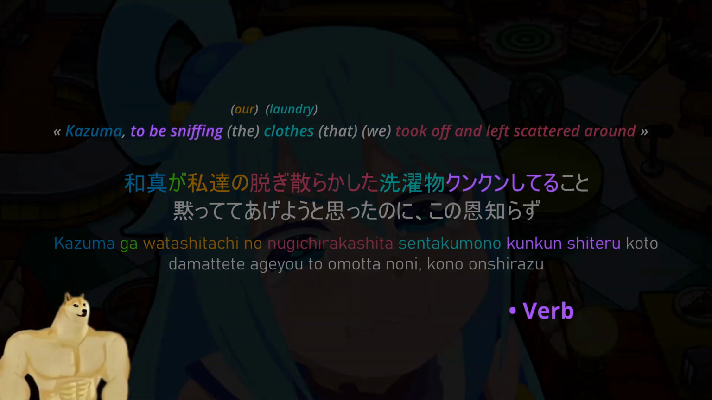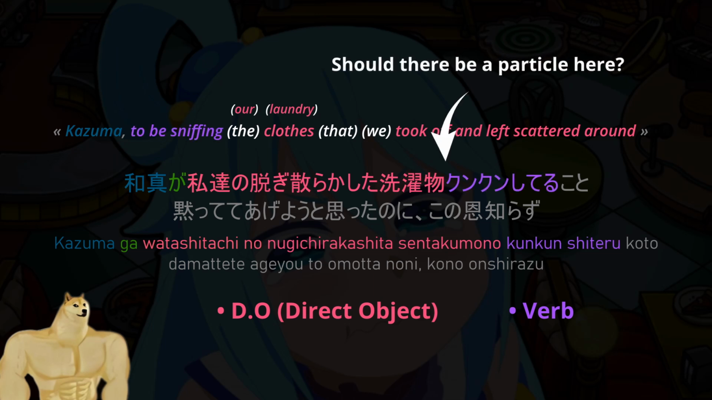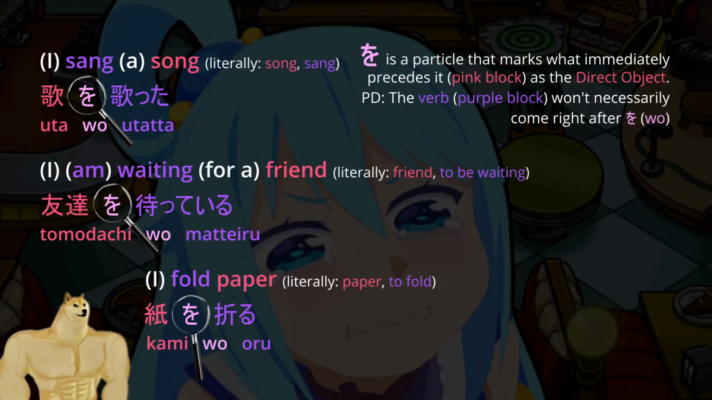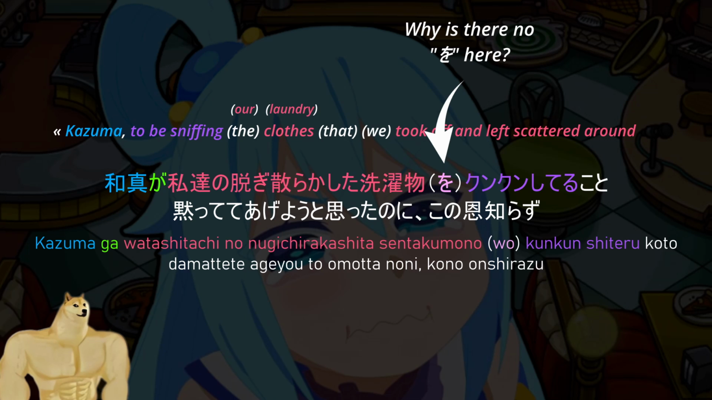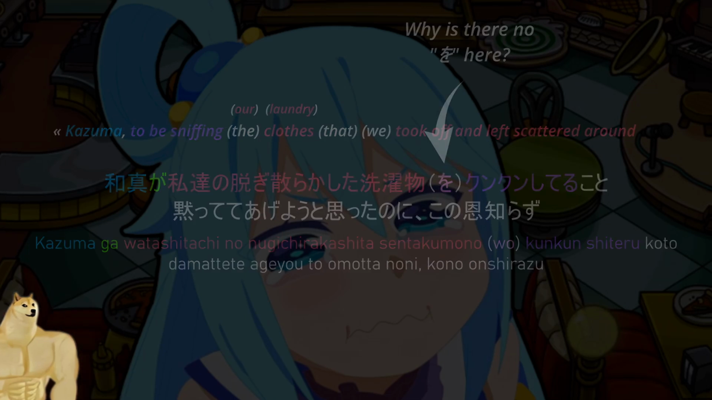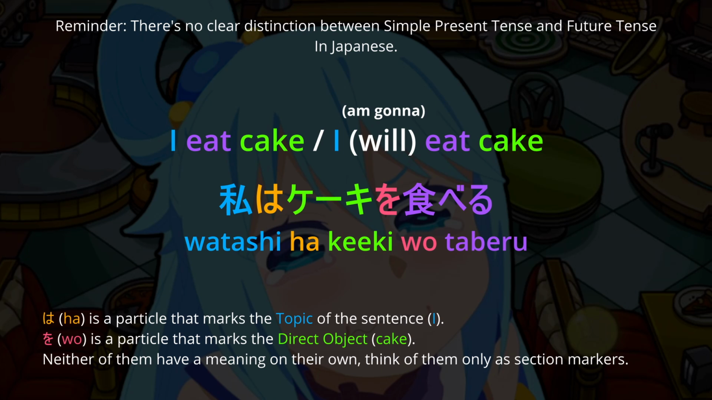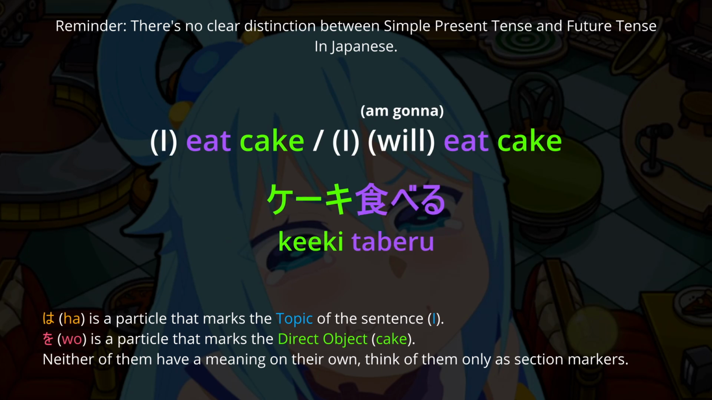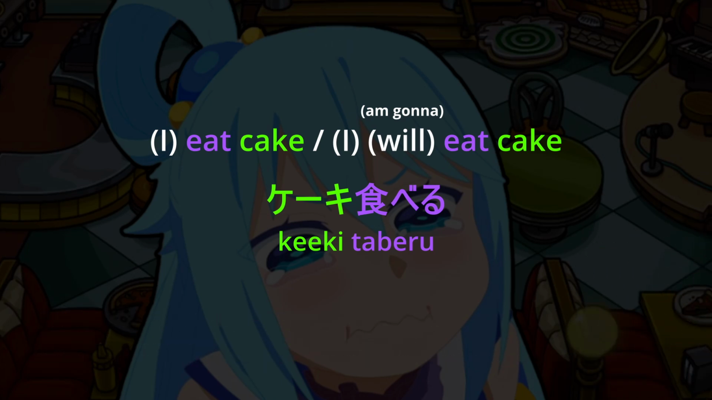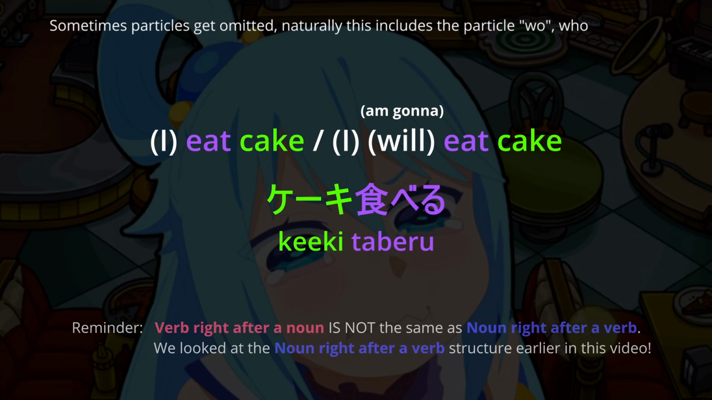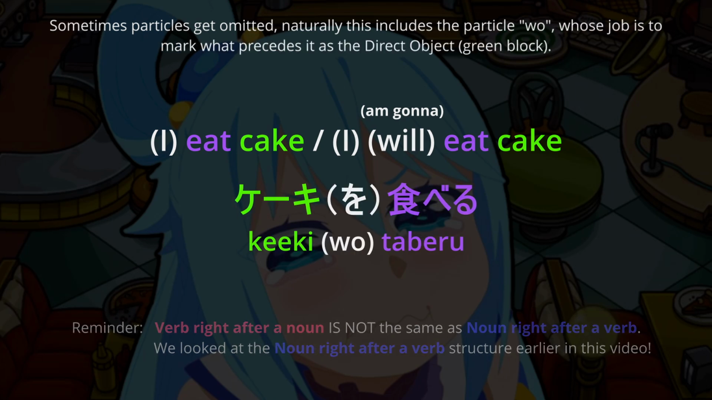Wait, I have noticed that when verbs connect to a direct object, there's usually a particle between them, like this. And this particle indicates that what precedes it is a direct object. But here nothing seems to connect them, so why is this? Sometimes the particle o gets omitted, just like the particle wa and ga during speech. 私はケーキを食べる can be reduced to ケーキ食べる, omitting both particles and the pronoun I, if the context makes obvious that the speaker is talking about oneself. So, when you see a verb coming right after a noun, o is more likely implicit in the sentence.